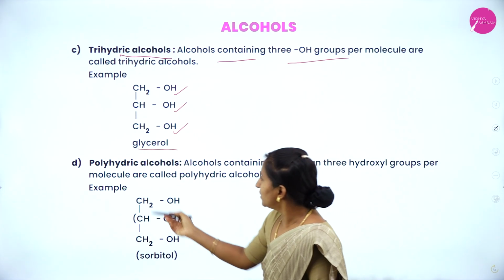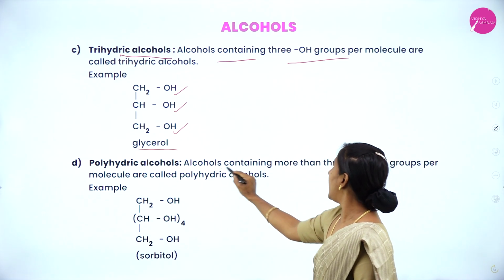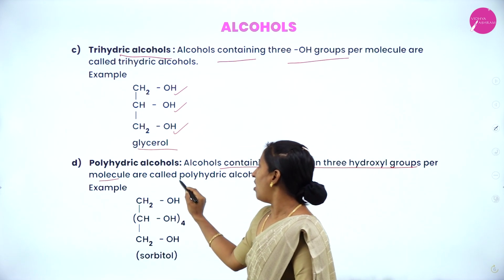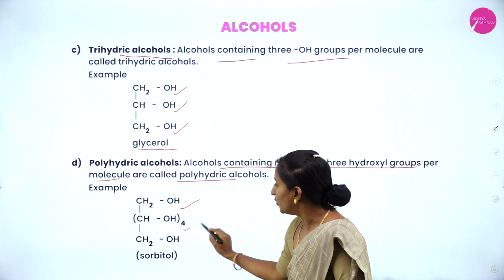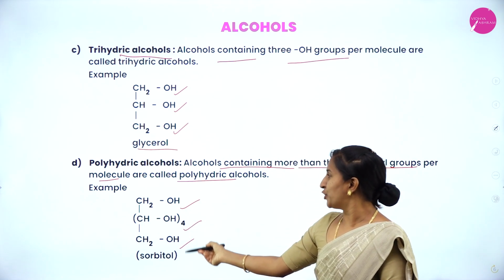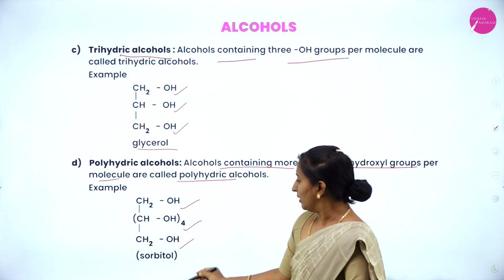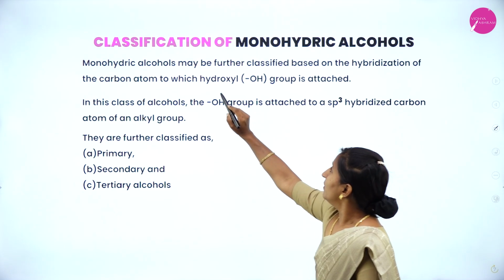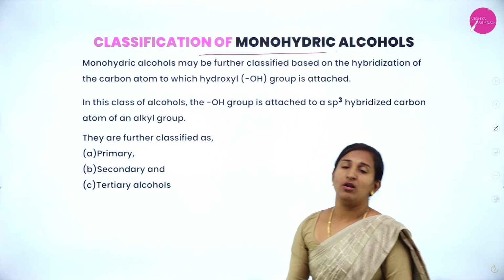Then we pass on to the polyhydric alcohol. Alcohols containing more than 3 hydroxyl groups are called polyhydric alcohols. Here, how many OH groups are present? 6 OH groups. So it is said to be sorbitol. Next we pass on to the classification of monohydric alcohol.